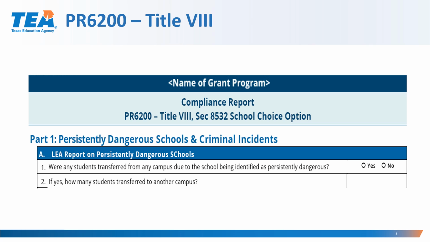Part 1A. LEA Report on Persistently Dangerous Schools. Complete this part to report on persistently dangerous schools. Select yes or no to indicate whether any students were transferred from any campus because the campus was identified as persistently dangerous. If you answer no, line 2 is disabled. If you select yes, type the number of students who were transferred from another campus because the home campus was identified as persistently dangerous.